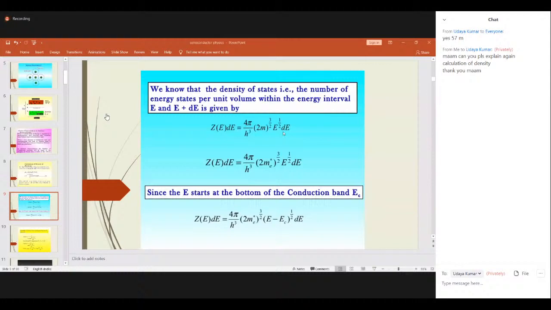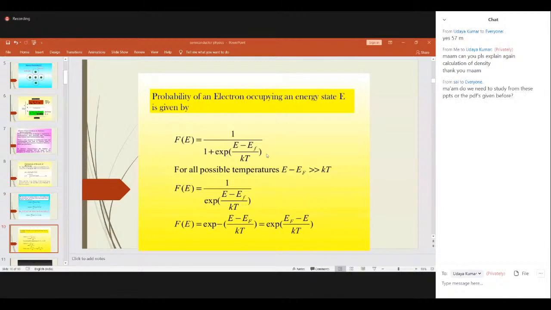Then you have to take this and just manipulate like this. Got it? This is the equation of Z of E. And next one is the probability of an electron, that is F of E. What is F of E? F of E is nothing but the Fermi distribution function. The Fermi distribution function is also explained as the probability of an electron occupying an energy state E.